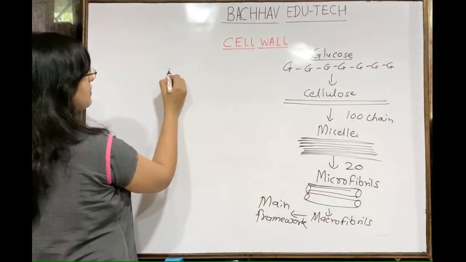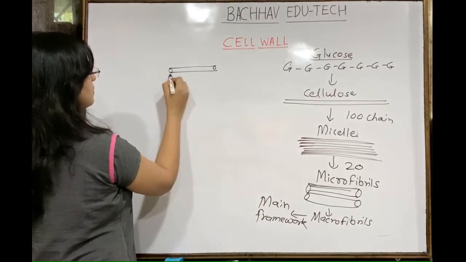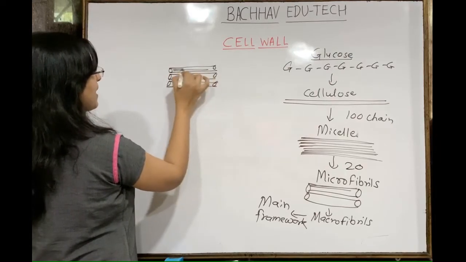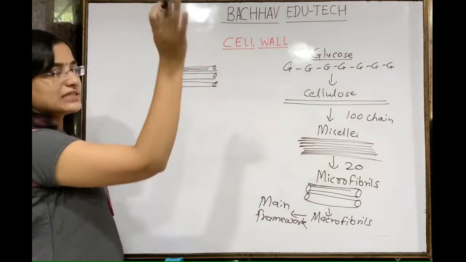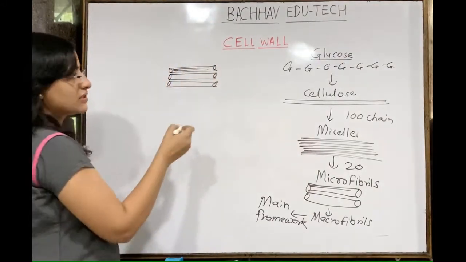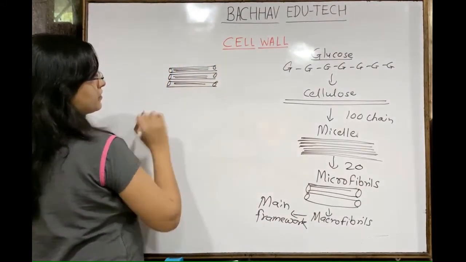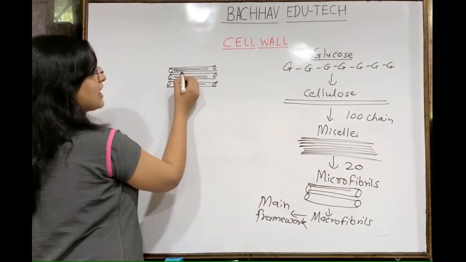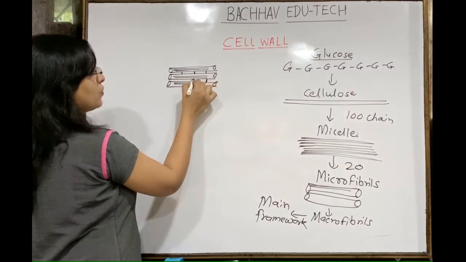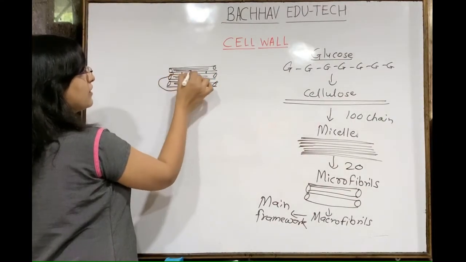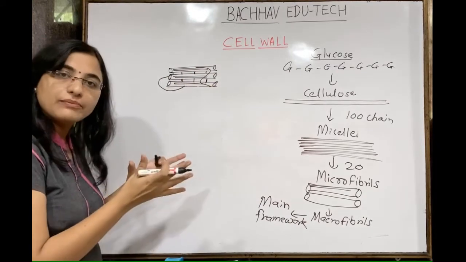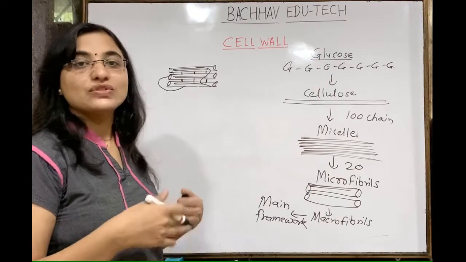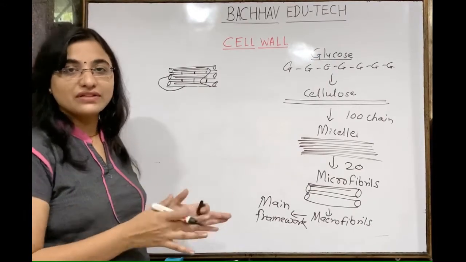So now there are a number of macrofibrils, which consist of microfibrils. Microfibrils consist of mycele, then cellulose, and glucose is there. So this is nothing but the main framework. Understand this? These are nothing but the microfibrils, but they should get attached. We need to hold them too, isn't it? Some kind of cross-linking structure should be there to hold them, and that holding is prepared by hemicellulose, pectin, suberin, cutin, lignin, everything is present here.